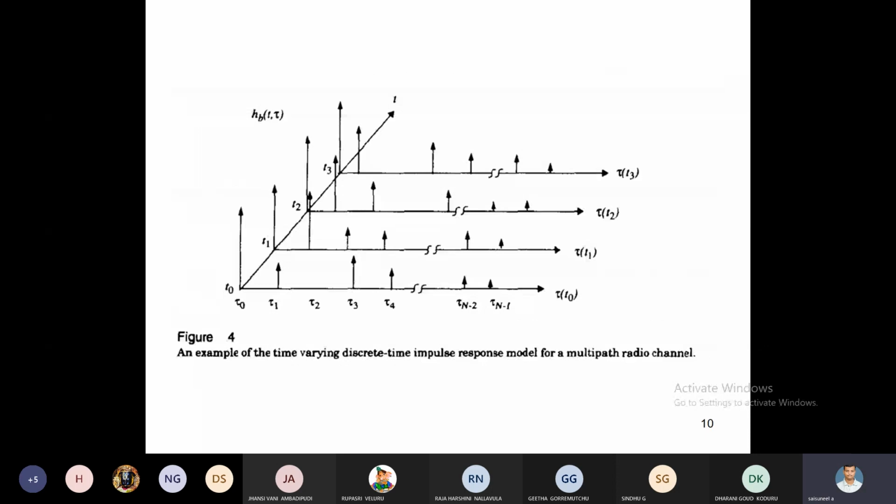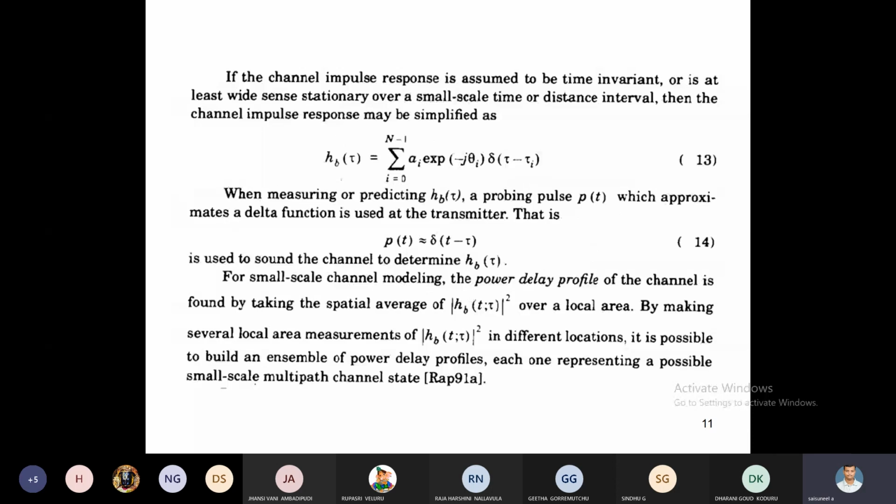Here, for small scale channel modeling, the power delay profile of a channel is found by taking the spatial average of modulus of hb of t comma tau, modulus close square, over a local area.